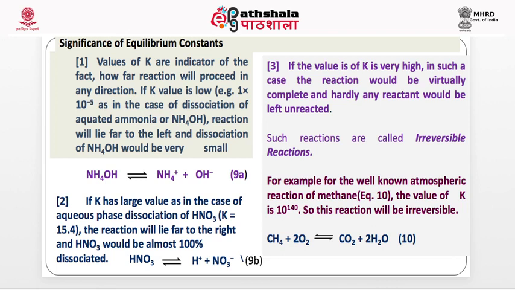If the value of K is very high, in such a case the reaction would be virtually complete and hardly any reactant would be left. Such reactions are called irreversible reactions. For example, for the well-known atmospheric reaction of methane, the value of K is 10 to the power 140, very high, 1 and so many zeros. The reaction will be irreversible.